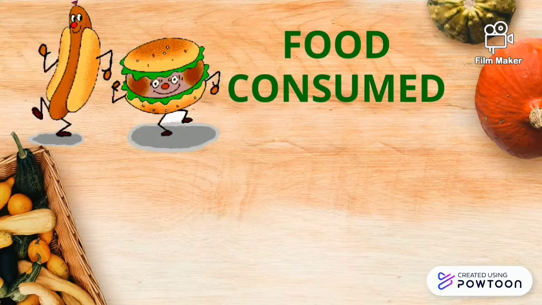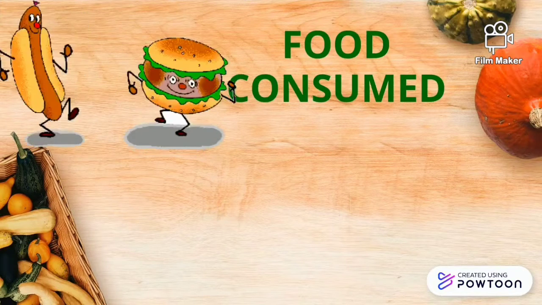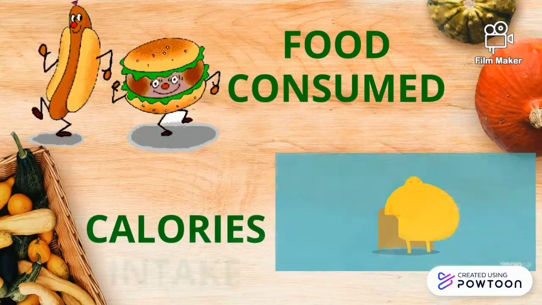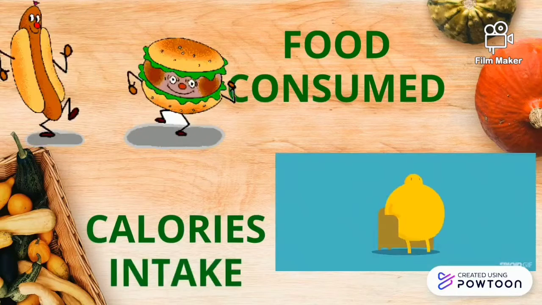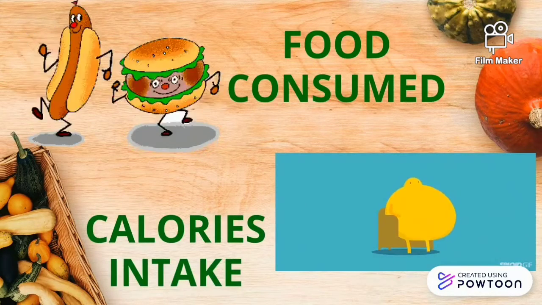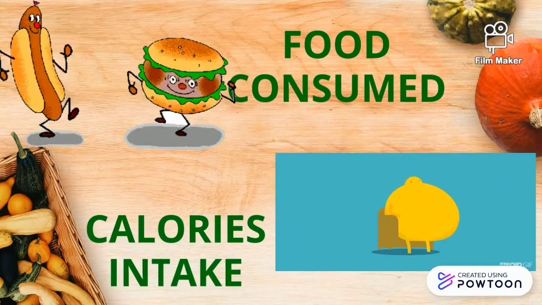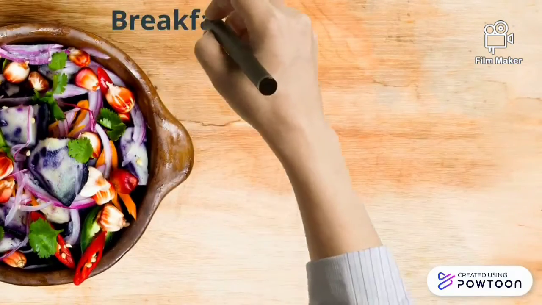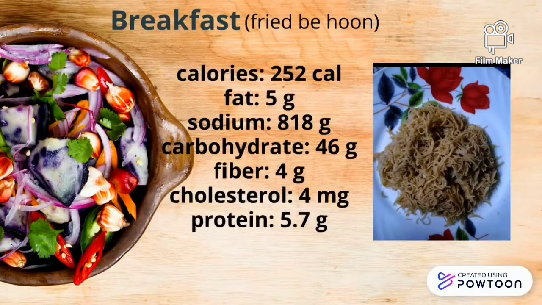First of all, I will explain about the food consumed related with calories intake for a group of students that contain 5 members. Intake of meals for each person just take only 1 day as a rough estimate. For the first student which consumed fried bihun for breakfast, it contained 252 calories, 5 gram fat, 818 gram sodium, 46 gram carbohydrate, 4 gram fiber, 4 milligram cholesterol and 5.7 gram protein.